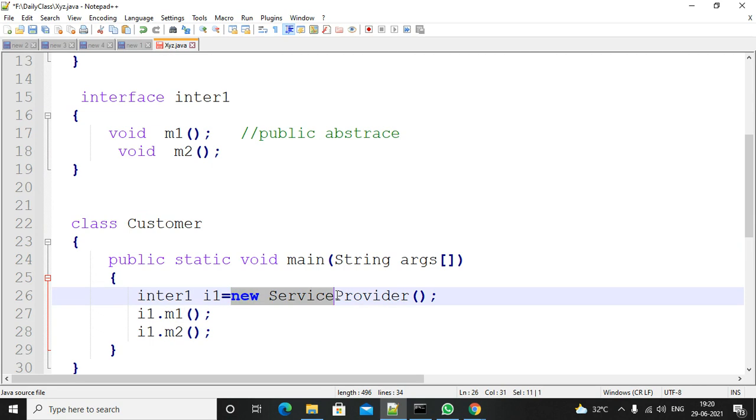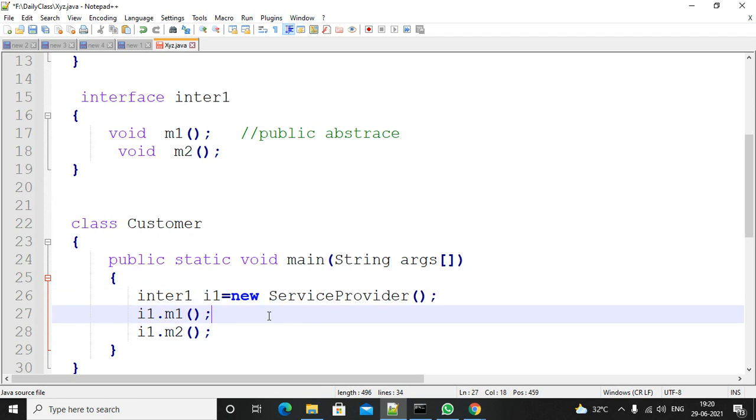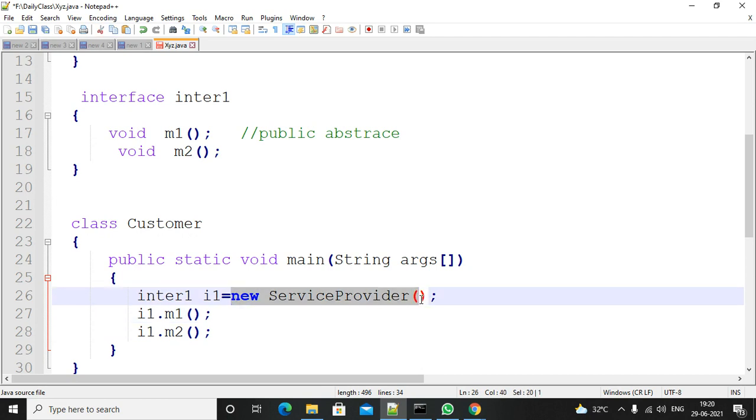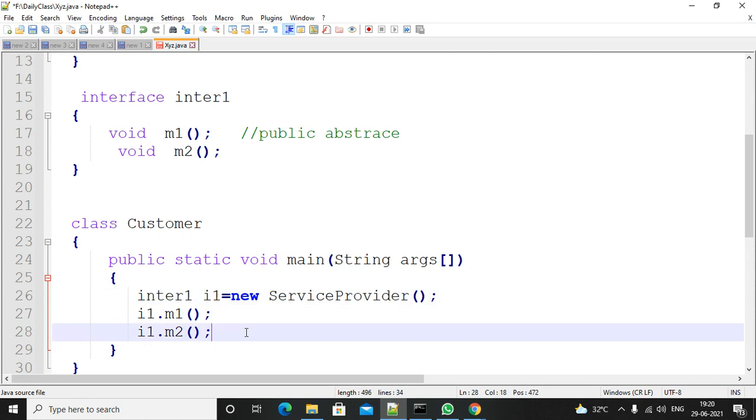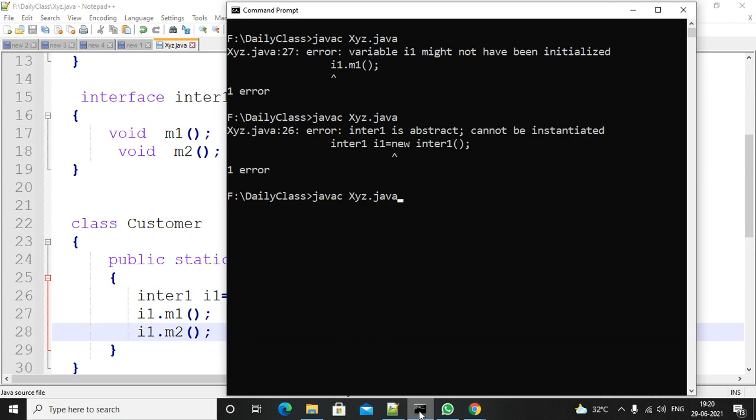So now you are assigning the object of the interface-implemented class. This class implements this interface, so you can assign a class object to the interface reference, no problem. In this case, you can call the M1 and M2 methods.